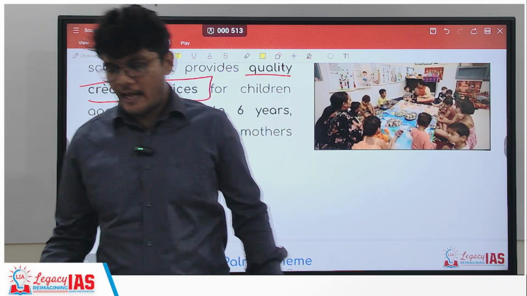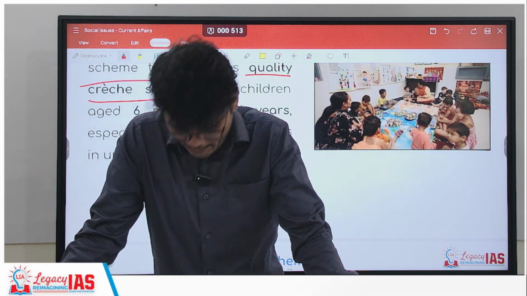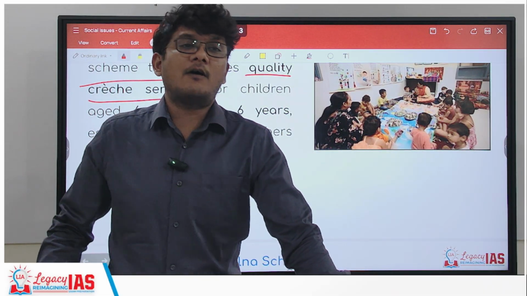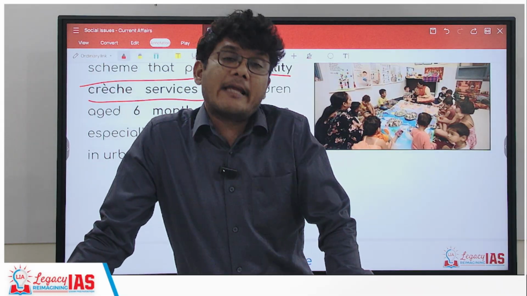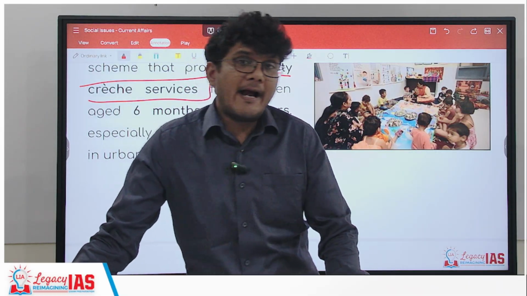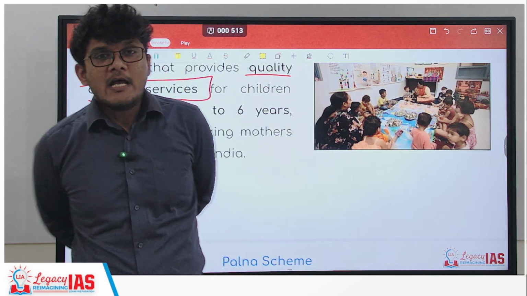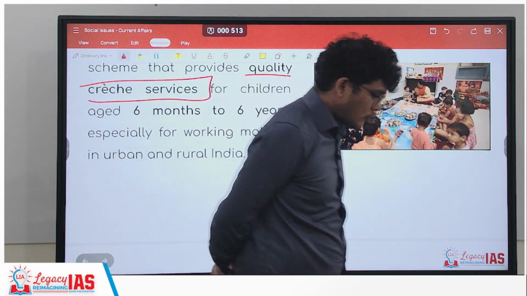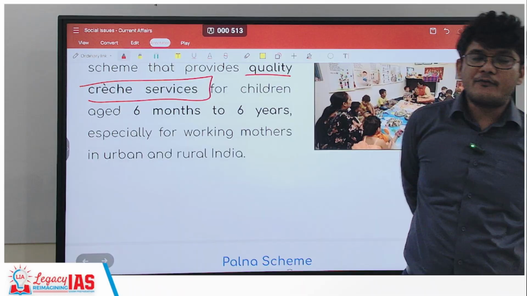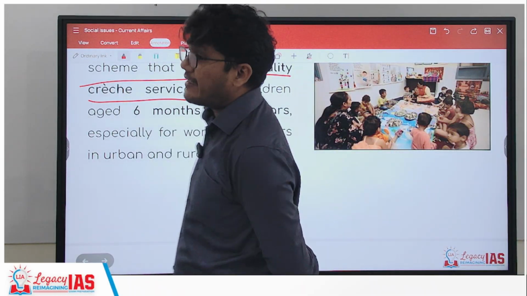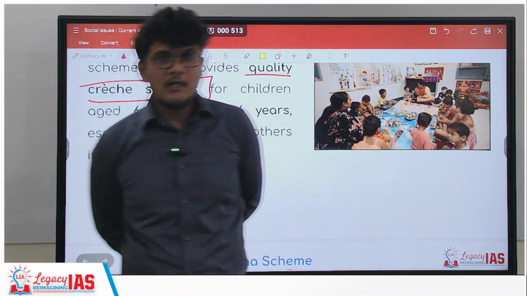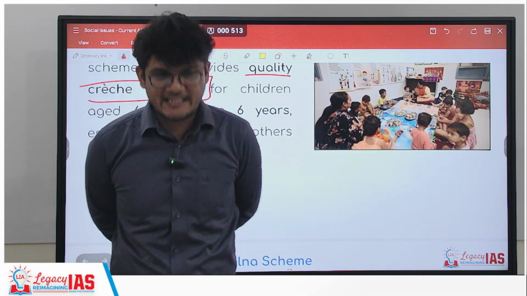Because of which, the woman might be required to quit the job in order to take care of the baby, because there's no one else. Right? So that can be the case. As a result, to ensure that this challenge does not come up, what can be provided is a creche facility for the baby in the office premises itself.